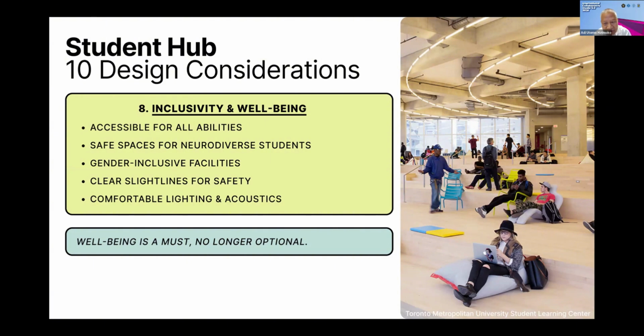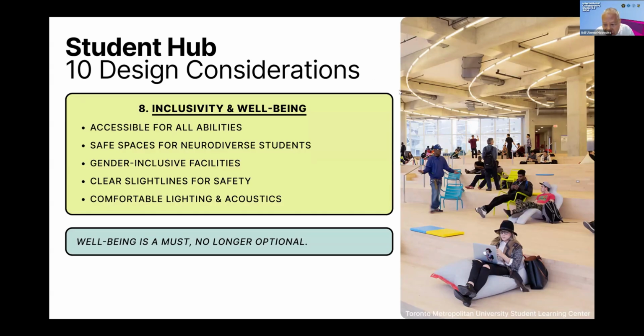Clear sightlines for safety, so we could see everyone at every place, so that there should not be any hidden place, because a hidden place could be used for other negative activities. For example, people who maybe drink too much or maybe do some junk and other things. And comfortable lighting and acoustics would be very good for it. Well-being is a must, no longer optional.